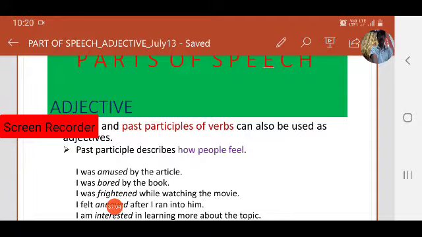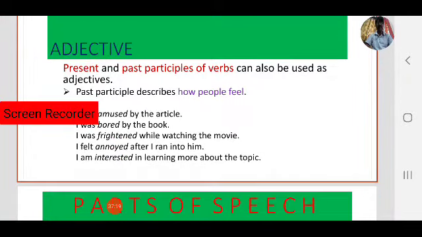Now the same sentences written using the past participle. I was amused by the article. I was bored by the book. I was frightened while watching the movie. I felt annoyed after I ran into him. I am interested in learning more about the topic.